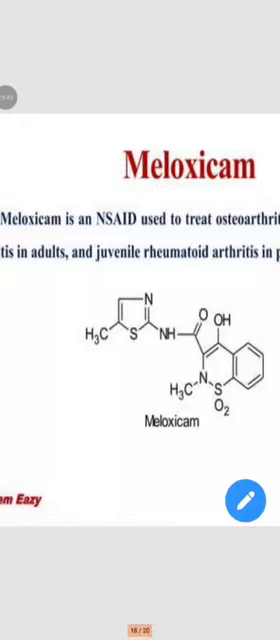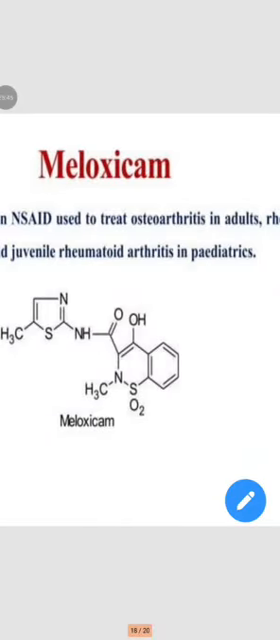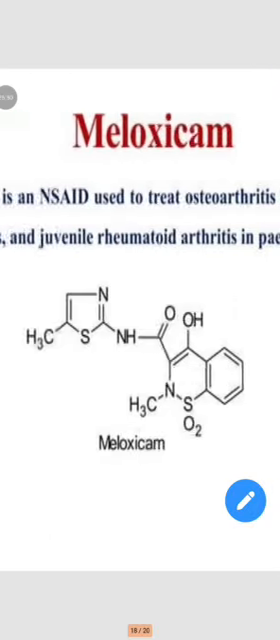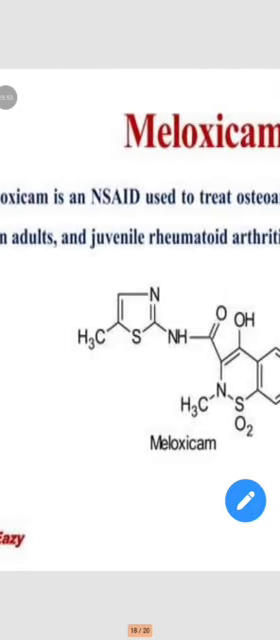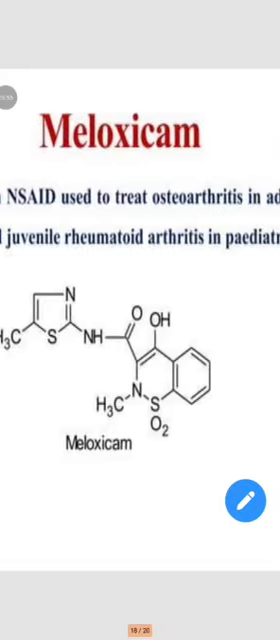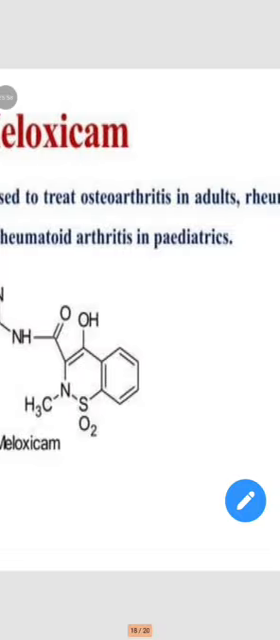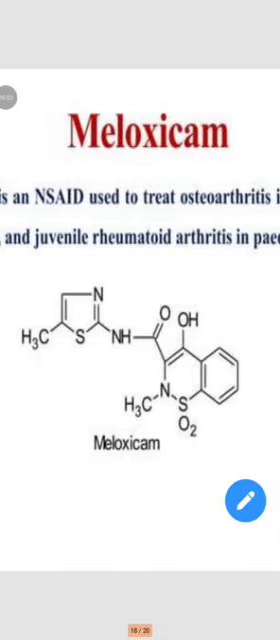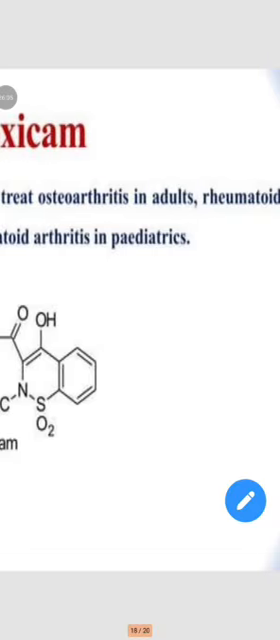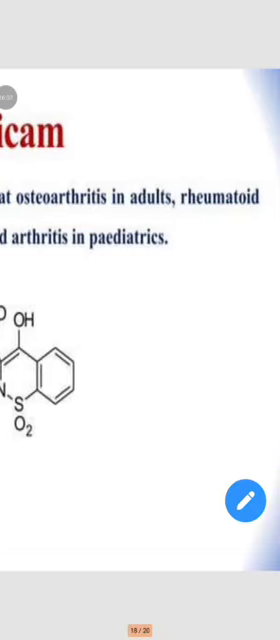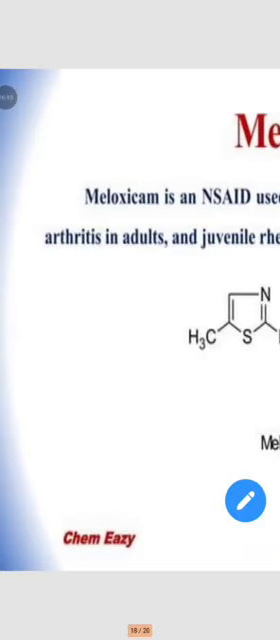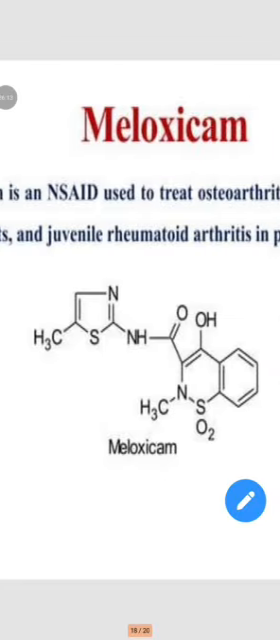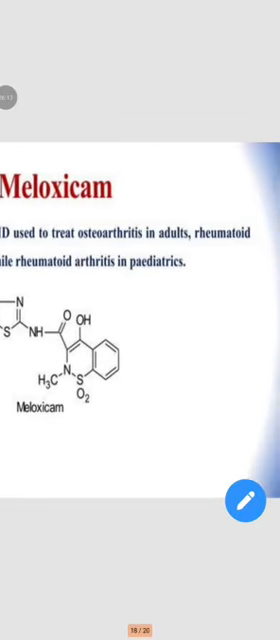Next one is meloxicam. Meloxicam is an NSAID used to treat osteoarthritis in adults, rheumatoid arthritis in adults, and juvenile rheumatoid arthritis in pediatrics. This is the structure of meloxicam.